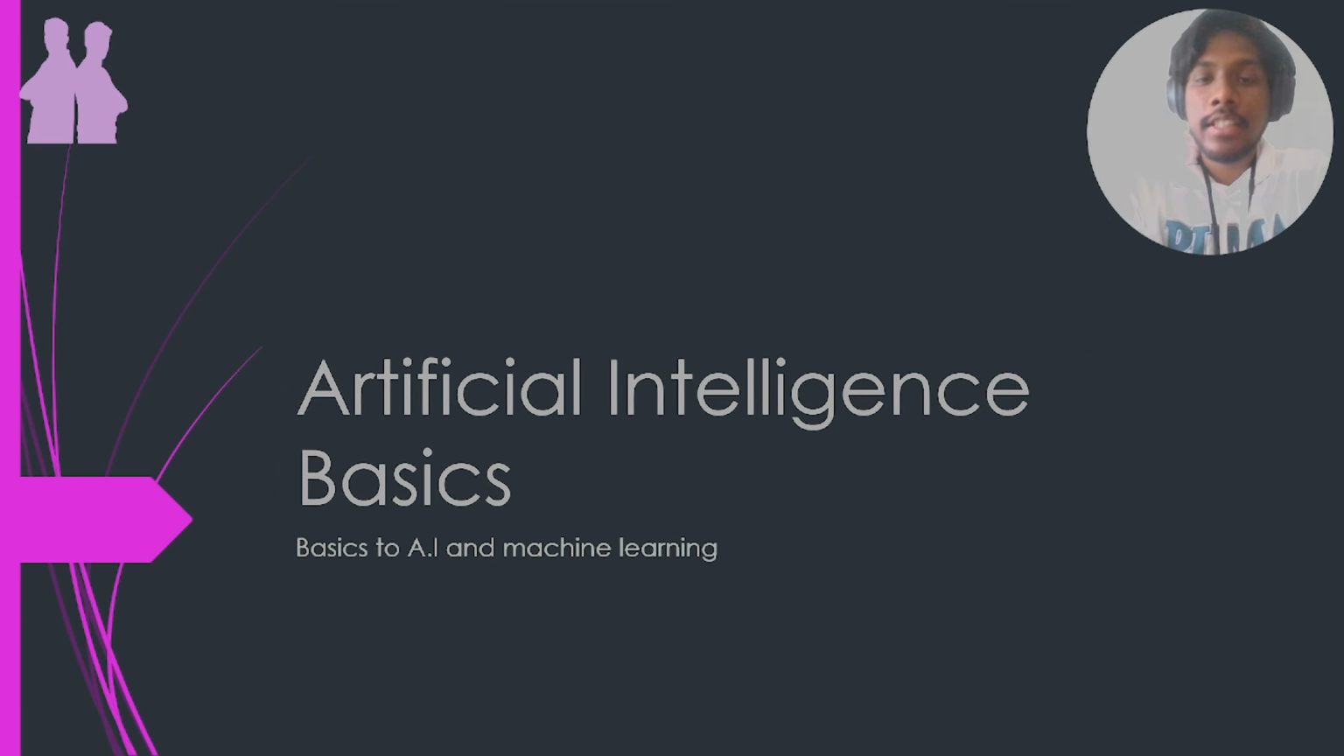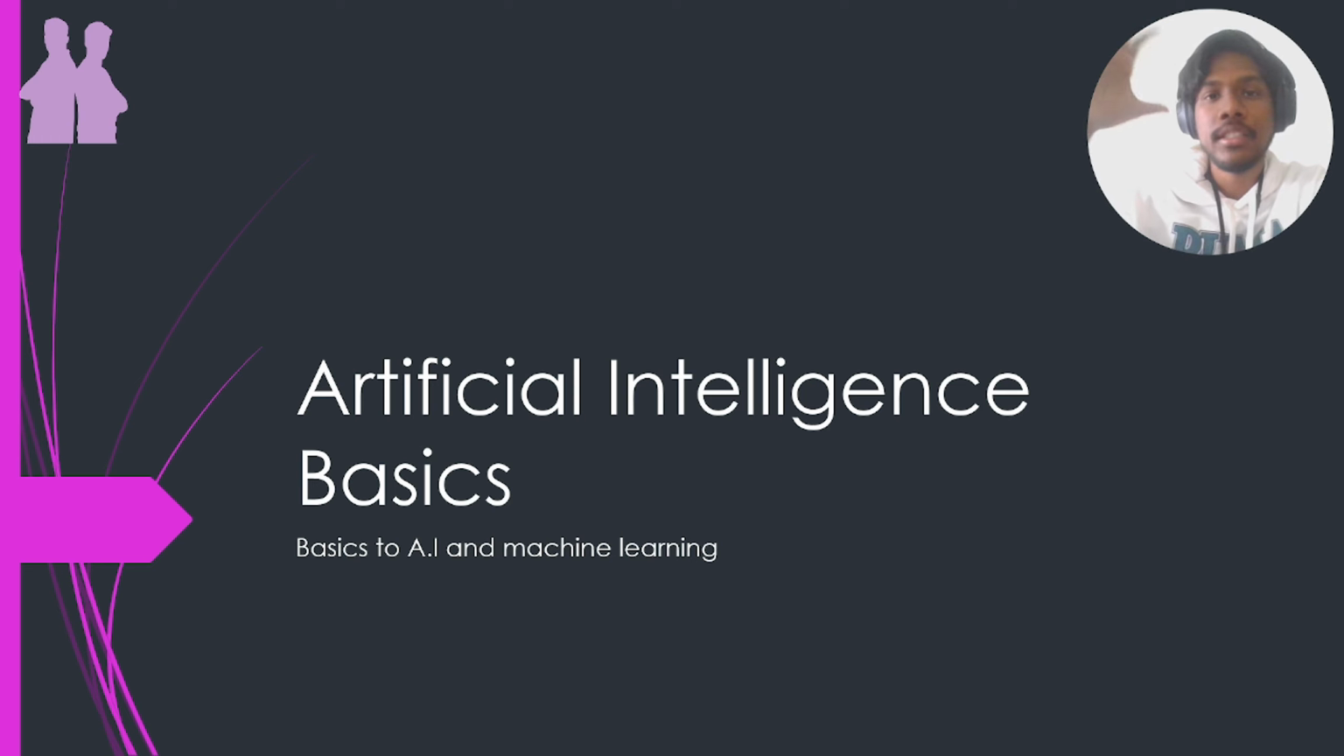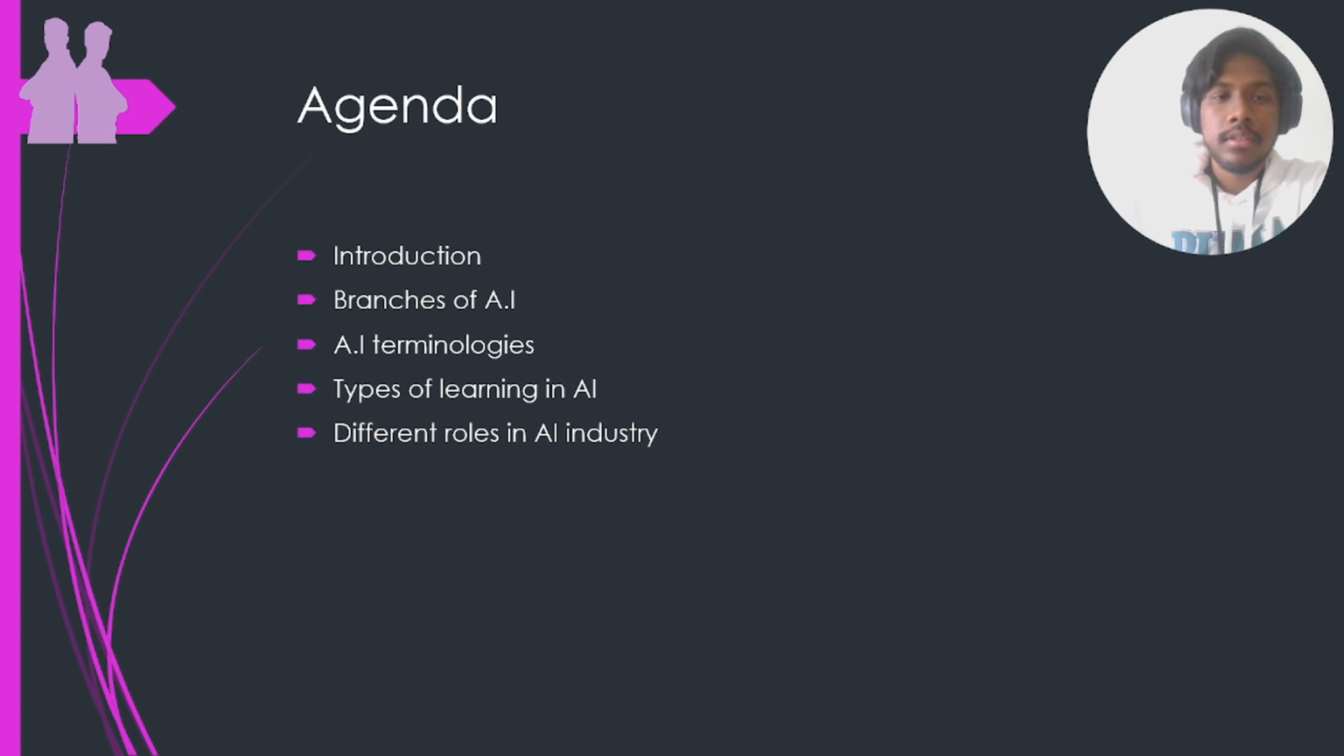So guys, here we have with us the masterclass for the basics of artificial intelligence. All the basic terminologies you need to know about AI and machine learning are going to be dealt with in this particular video. So this single video is enough for you to understand the basics of ML. This is the agenda we have: basic introduction. We're going to look at the different branches of AI, then the different terminologies associated with AI, then the different types of learning, and finally we'll see what different job roles are being offered in the AI industry.